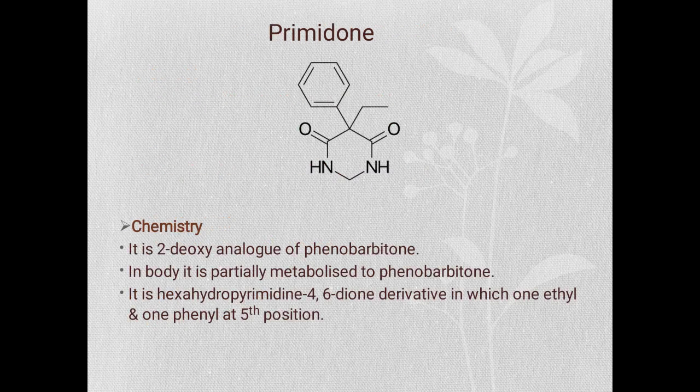Next drug here we are going to study is primidone. If we look at the chemistry of primidone, it is a 2-deoxy analogue of phenobarbital. That means the structure is similar to phenobarbital, only the oxo group at the second position is removed if we compare it with phenobarbital. In the body it is partially metabolized to phenobarbital. It is a hexahydropyrimidine 4,6-dione derivative, in which one ethyl and one phenyl group are present at 5th position. The structure is as shown here.